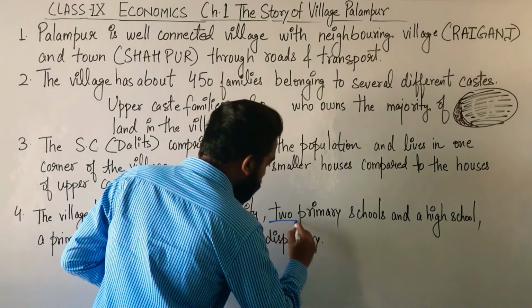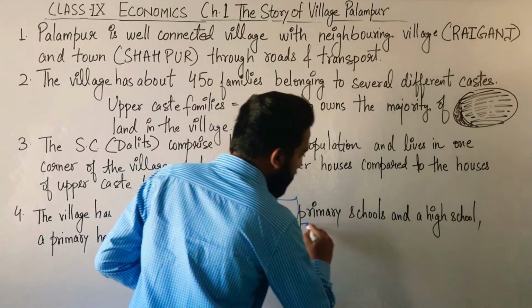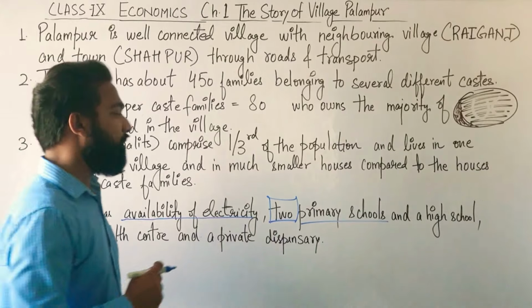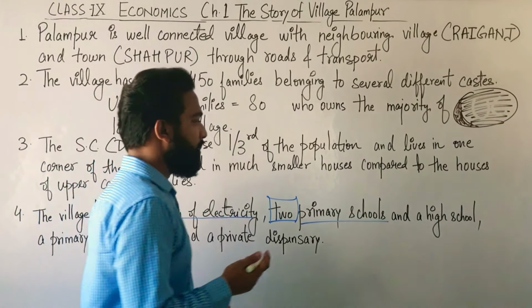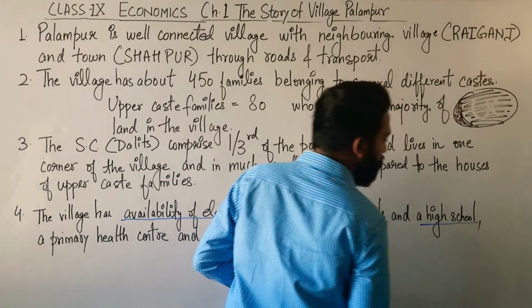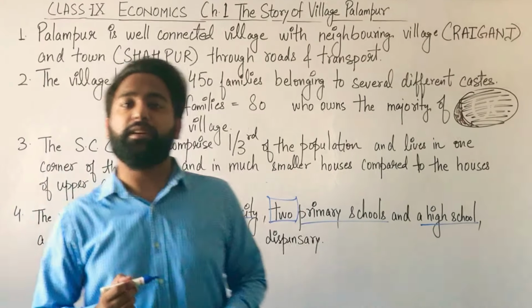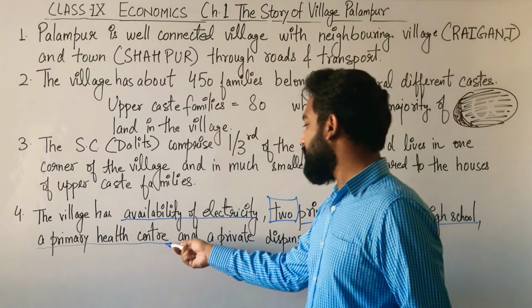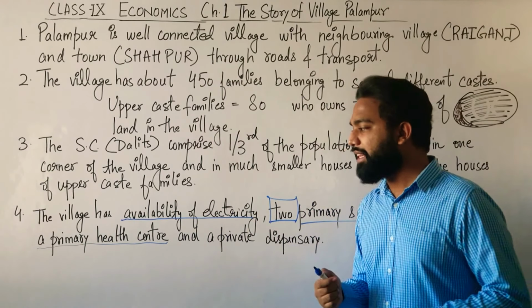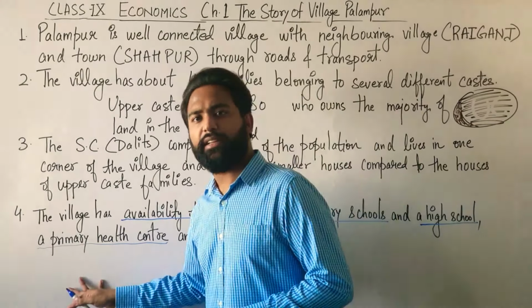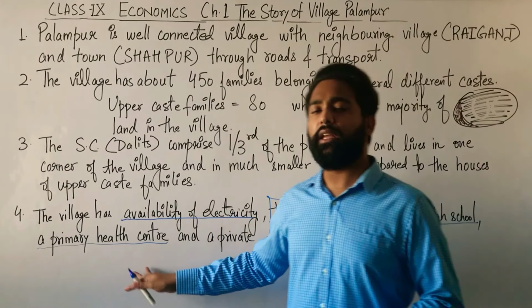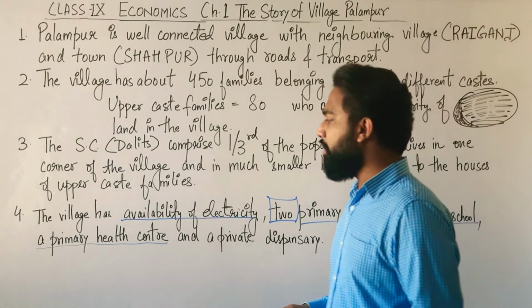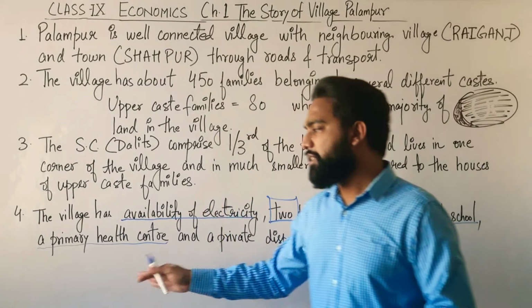And it has 2 primary schools. What are primary schools? Which are up to class 5th, and a high school which is up to class 10th. A primary health care center. What is a primary healthcare center? It is also known as public healthcare center. It is usually in the rural areas, and 2 physician surgeons are there who can perform several minor surgeries.